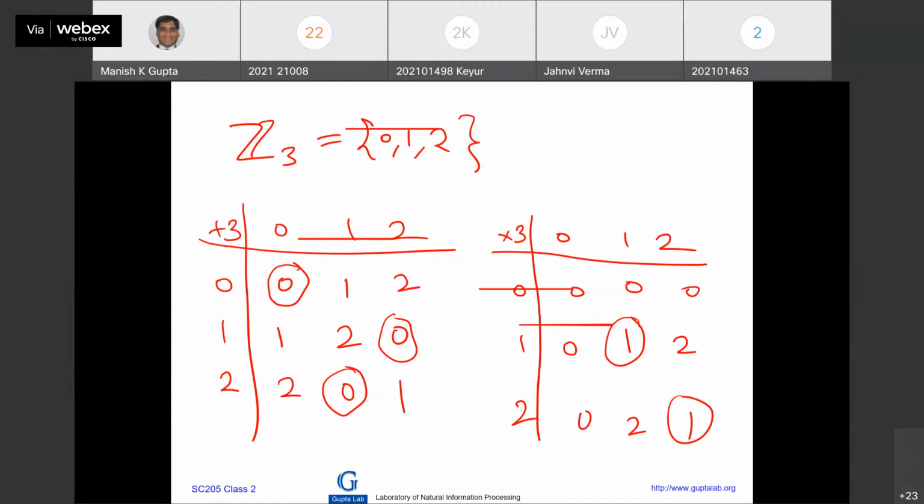Every non-zero element has a multiplicative inverse, right? And every element has an additive inverse as well. So this is a field. Field where we can play with all the 4 operations: addition, subtraction, multiplication, division. So this is a field, right? Any question?